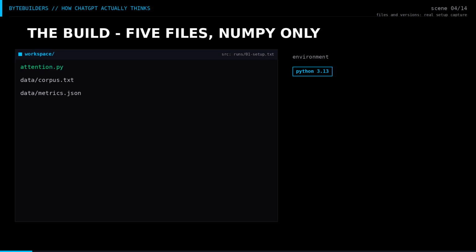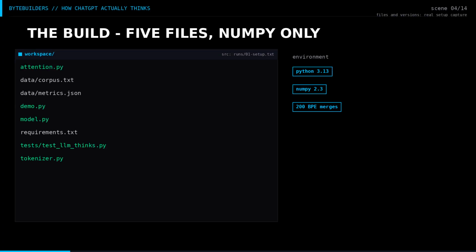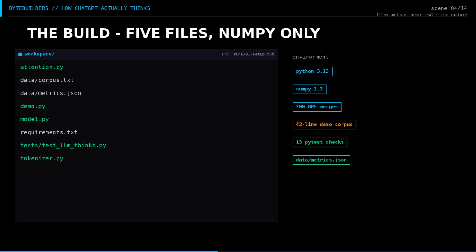The build: 5 Python files, a byte pair tokenizer learning its own merges, a trigram model producing real probability distributions, NumPy attention running actual softmax of QK transpose over root D times V, a demo runner and 13 tests. No neural network, counting replaces learned weights on purpose so every mechanism stays visible. Where production models differ, we say exactly how.